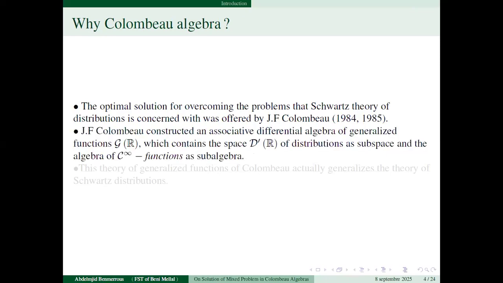1984-1985. Jean-François Colombeau constructed an associative differential algebra of generalized functions G, which contains the space of distributions as a subspace and the algebra of smooth functions as a subalgebra. This theory of generalized functions of Colombeau actually generalized the theory of Schwartz distributions. These new Colombeau generalized functions can be differentiated in the same way as distributions, but where multiplication and other nonlinear operations are concerned, its significance is that the result of all these operations always exists in this algebra as a Colombeau generalized function.